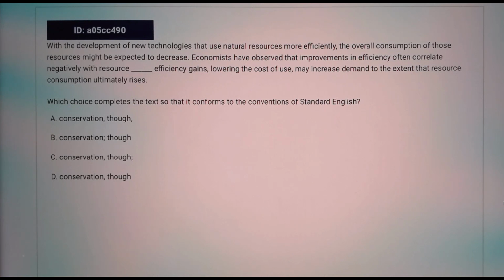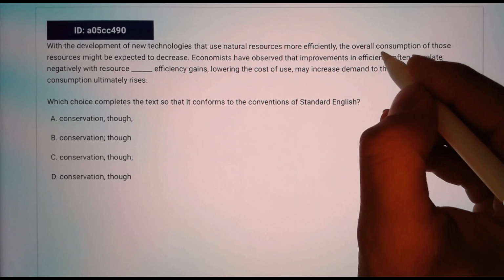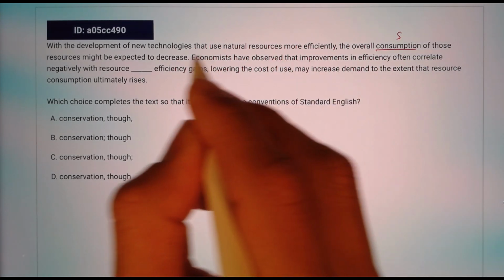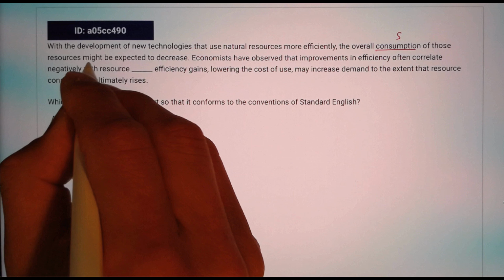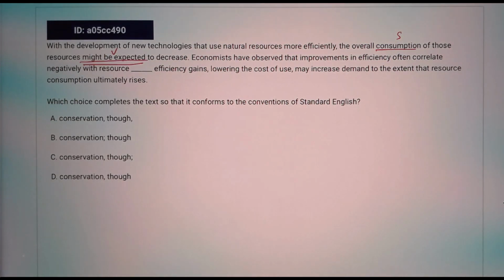With the development of new technologies that use natural resources more efficiently, the overall consumption of those resources might be expected to decrease. Even though it's not part of the blank sentence, I'm still going to show you: the subject is consumption, and the verb is "might be expected," including the helping verb. Okay, so consumption might be expected to decrease.